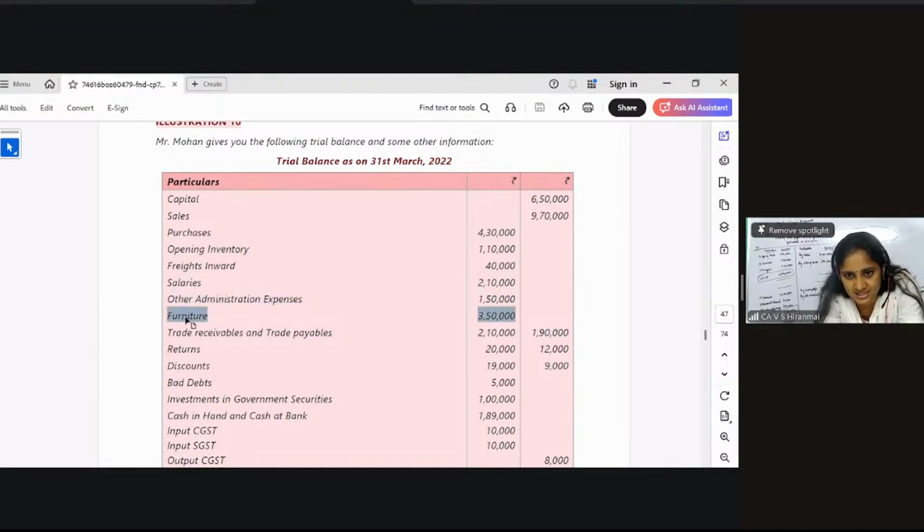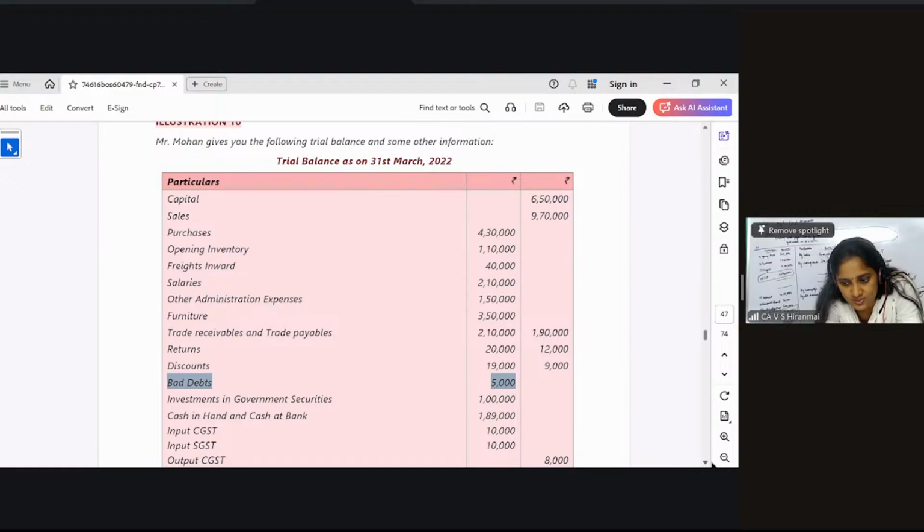Furniture is an asset, so you should take the furniture into balance sheet. Trade receivables and trade payables, current assets and current liabilities, it is given together, so be careful. Returns again 20,000 and 12,000. 20,000 on the debit side is sales return, 12,000 is the purchases return. So when you are writing purchases and sales, you should subtract these two also. Now discount, 19,000 discount on the debit side is an expense, discount allowed, debit side P&L account it will come. 9,000 is received, discount received, P&L account credit side it will come.